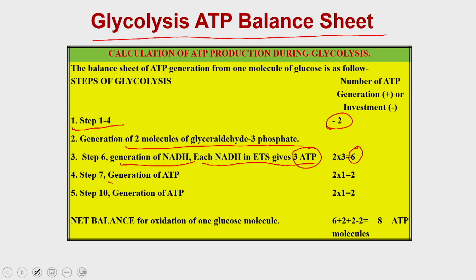Then in step 7, when there is a loss of phosphate, you are going to generate 2 ATP, and in the last step when the pyruvate is being generated, you are going to generate another 2 ATP. So, what is the net balance?